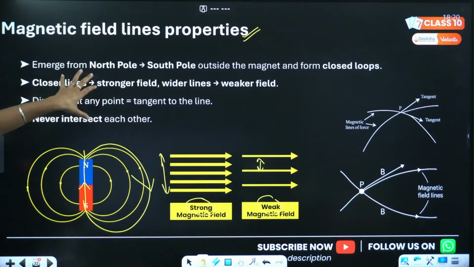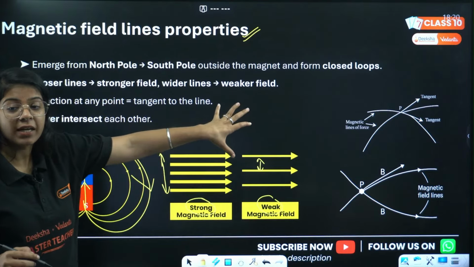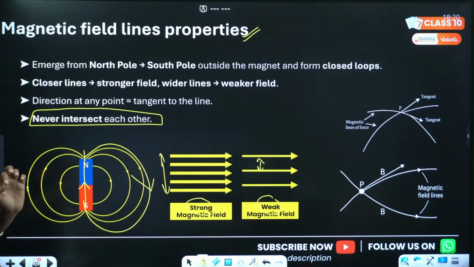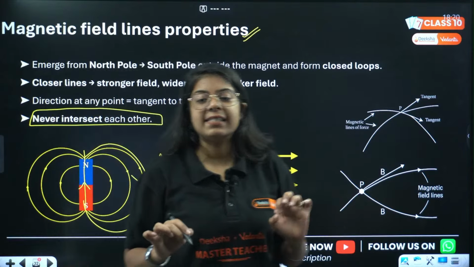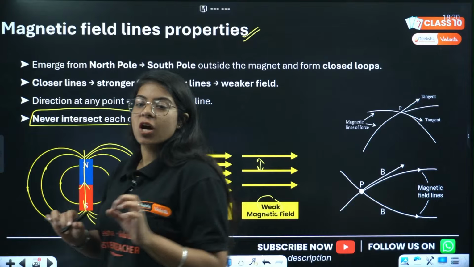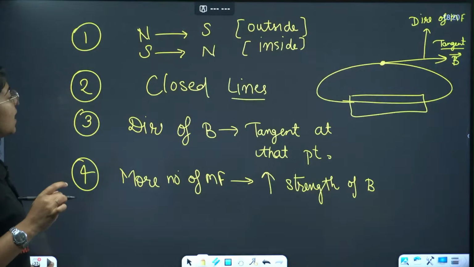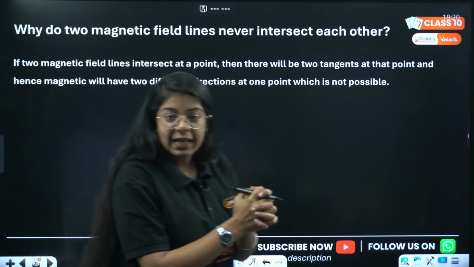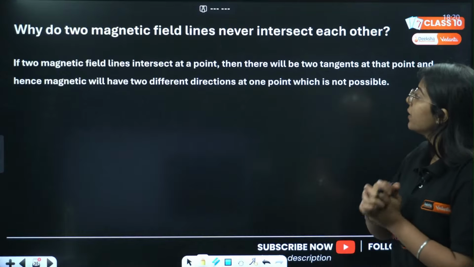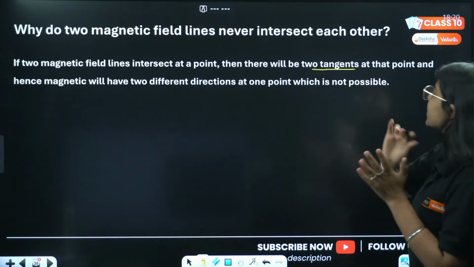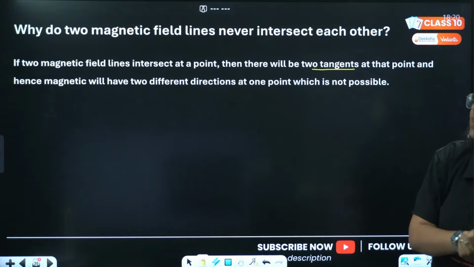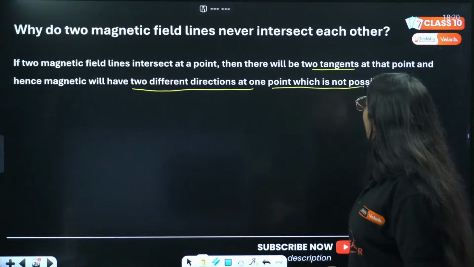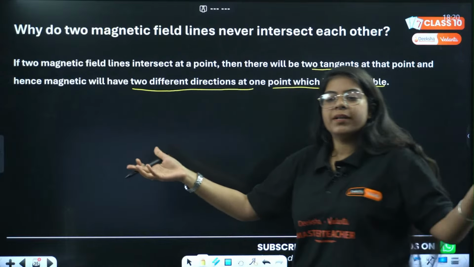ठीक है, direction at any point gives the tangent to that line, we studied that. Then they never intersect each other. ठीक है, no two lines can ever intersect each other. क्यों? Here is the exact answer to that. देखो, if two magnetic lines intersect at a point, that means there will be two tangents at that point, and hence magnetic lines will have two different directions at that point, which is not possible according to math.